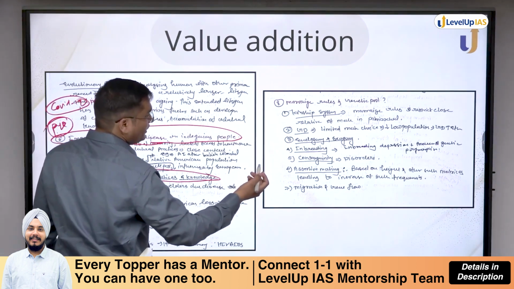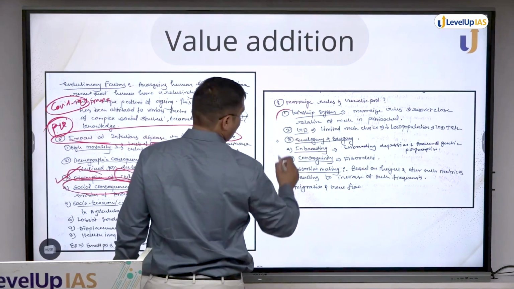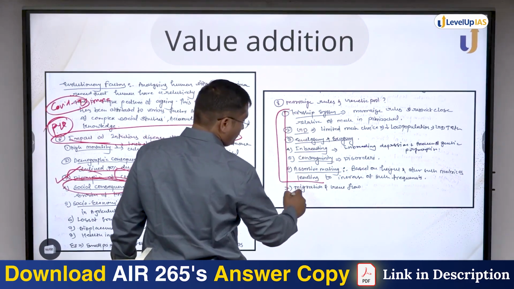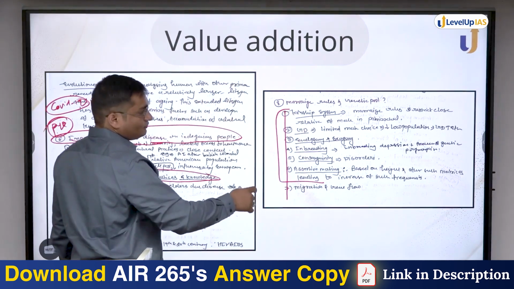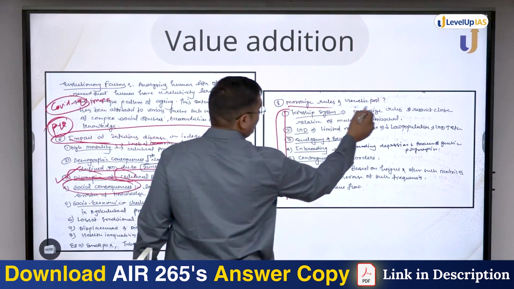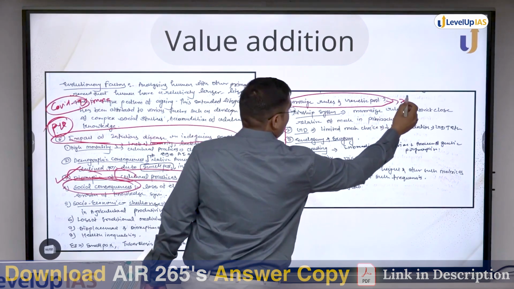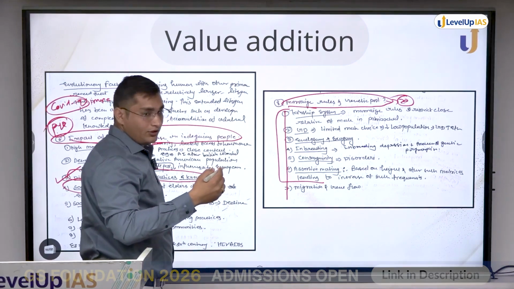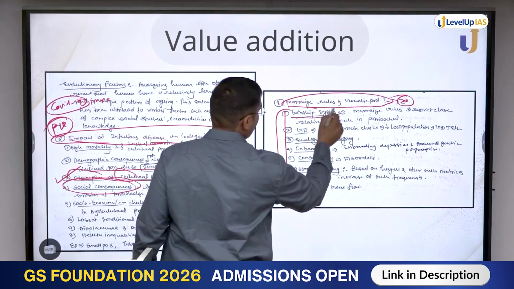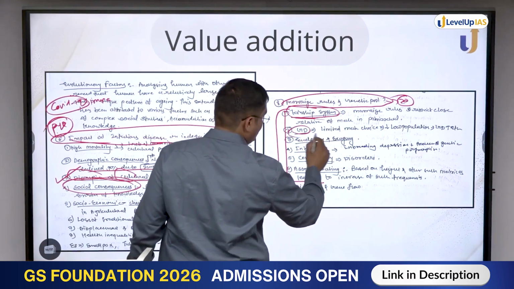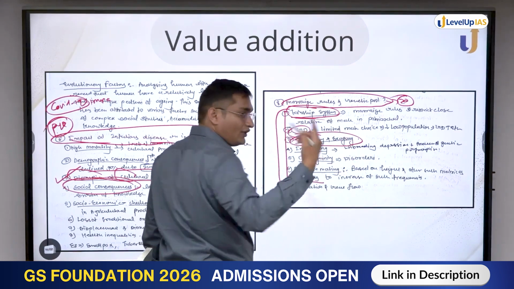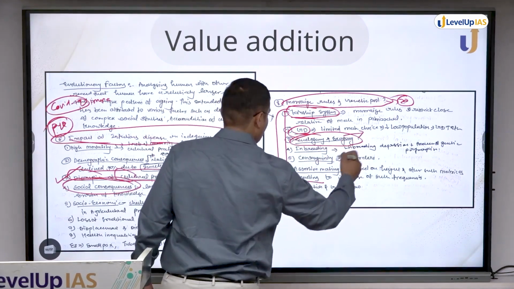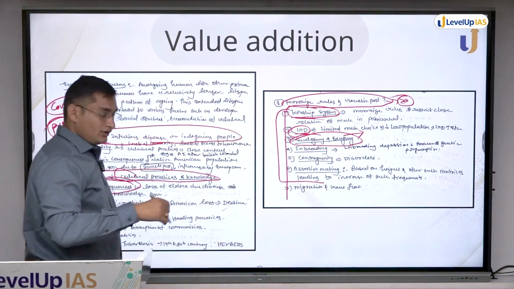Marriage rules and genetic pool. These were different points, like how you can write notes very shortly. This was a big question, around a 20 marker. But you will have a general idea after taking classes. So whenever you are doing value addition, you will write very shortly: kinship system, genetic drift, endogamy, exogamy, and you will remember the things which were taught in classes and write those things here. In that way you can utilize these things.